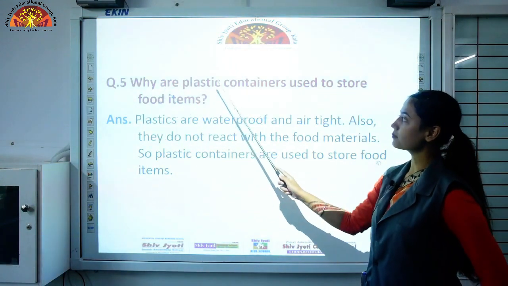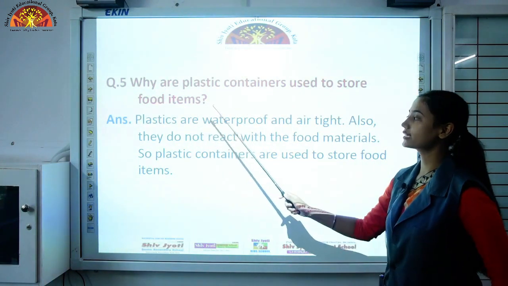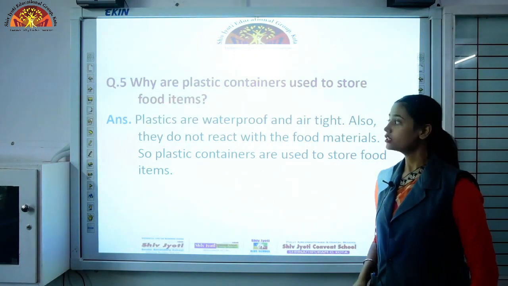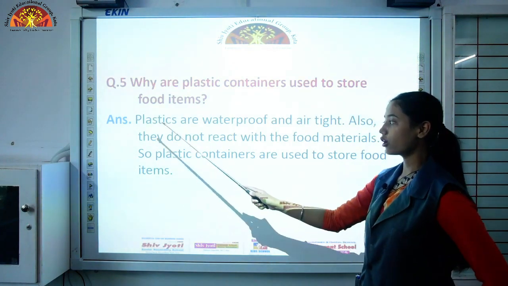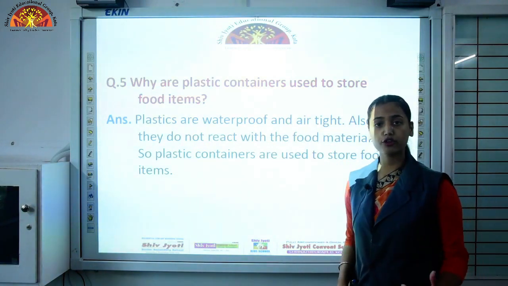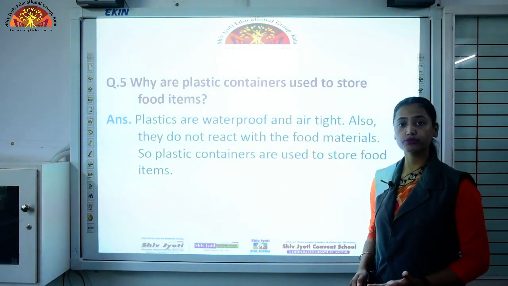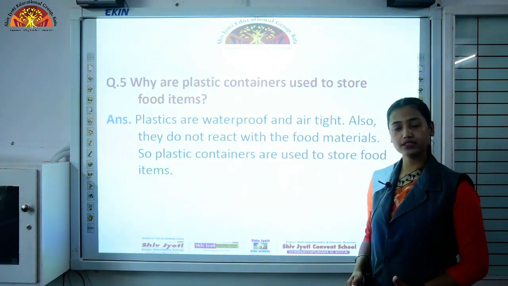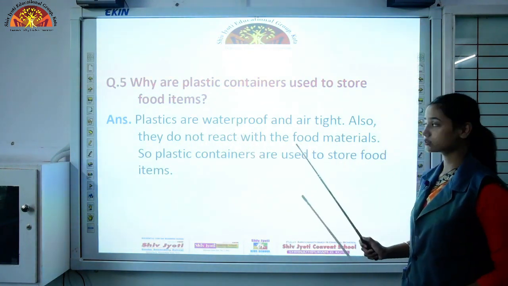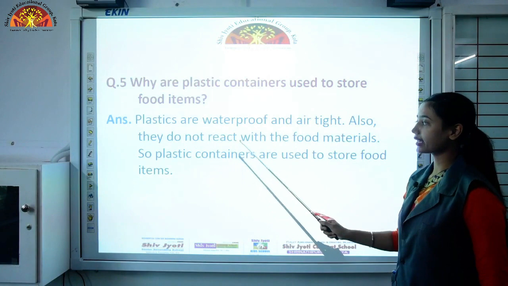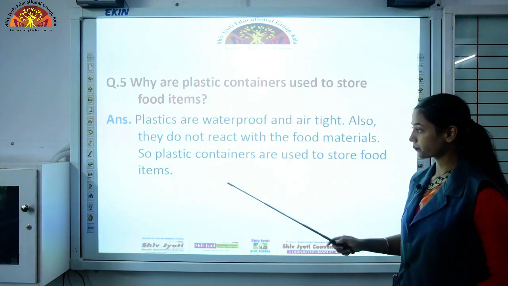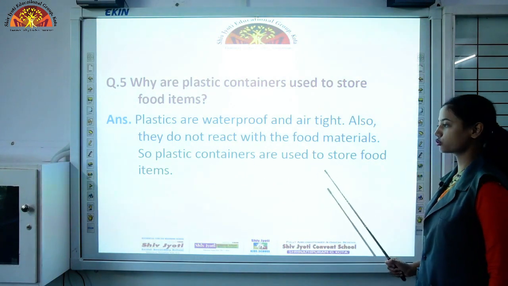Question 5, why are plastic containers used to store food items? As you all have seen, we have plastic containers at our home also to store food items. So why do we use plastic items? Because they are waterproof and airtight. As you know, air and the presence of moisture promote the growth of microorganisms, and microorganisms will spoil our food. So plastics are waterproof and airtight, that's why we use them. Also, they do not react with the food materials. They do not show any chemical reaction with our food. So plastic containers are used to store food items.